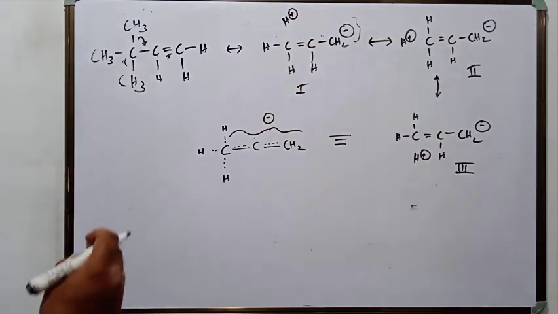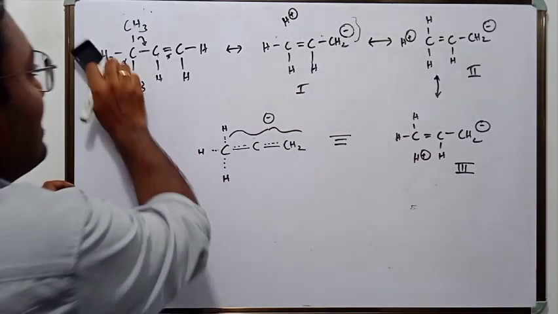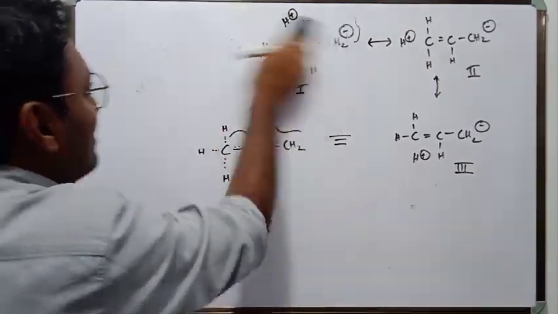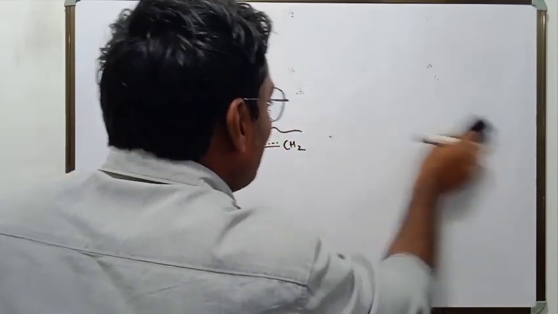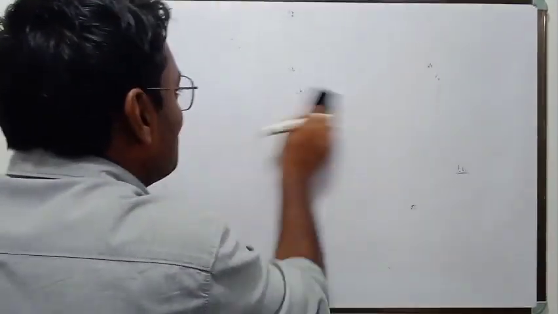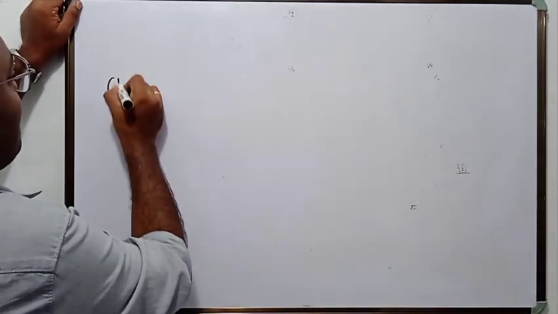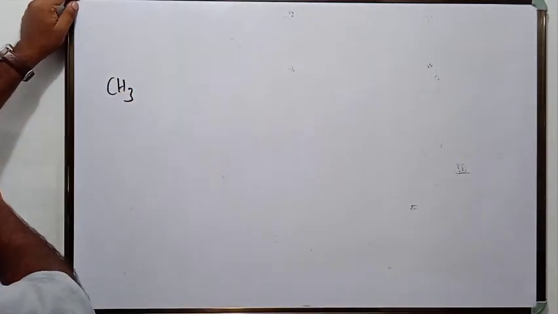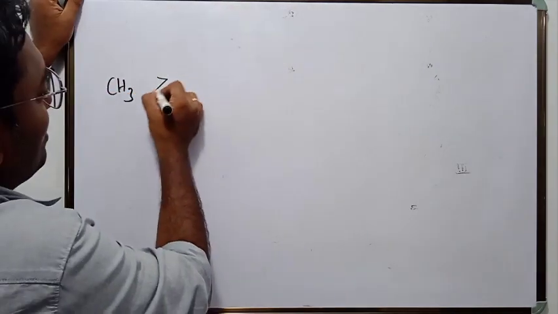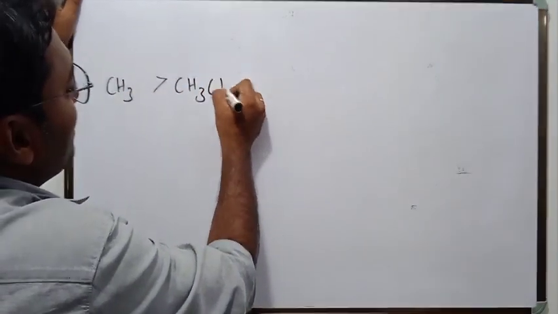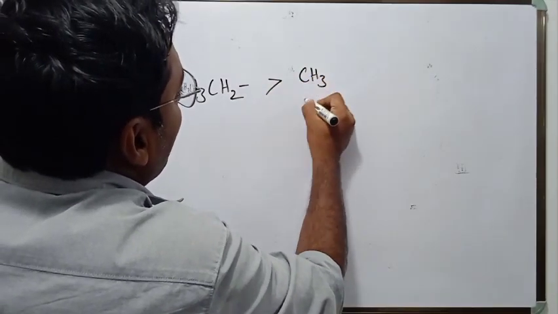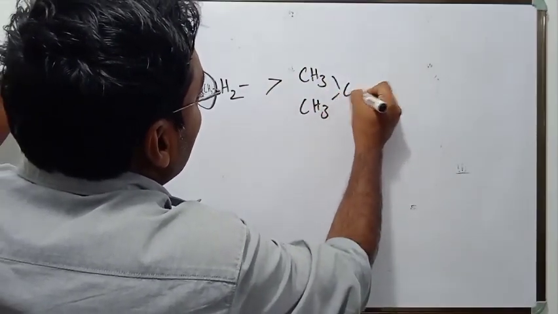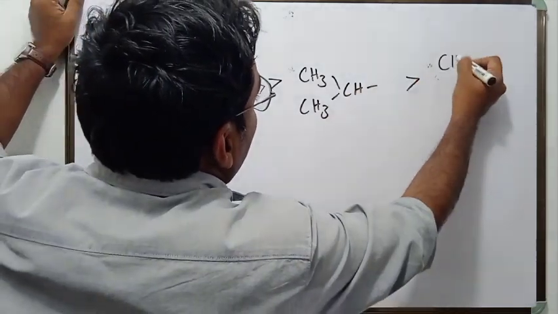I said initially that the order will get reversed for alkyl groups when we speak about hyperconjugation. So the order of hyperconjugation is: methyl group shows the highest hyperconjugation, followed by ethyl group, followed by isopropyl group, followed by tertiary butyl group.